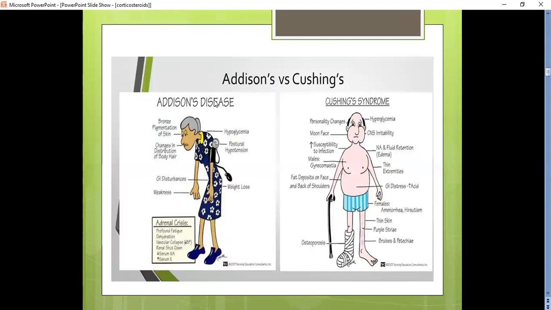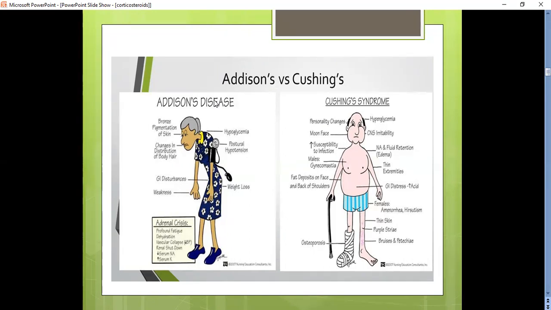Here we can see the comparison between Addison's disease and Cushing syndrome. In patients who have Addison's disease, they suffer from severe hypoglycemia. Due to this condition, the patients become really weak and thin, and they have postural hypotension, gastric disturbances, general weakness, weight loss, etc. Whereas in Cushing syndrome, the patients are obese, and they have severe hyperglycemia,